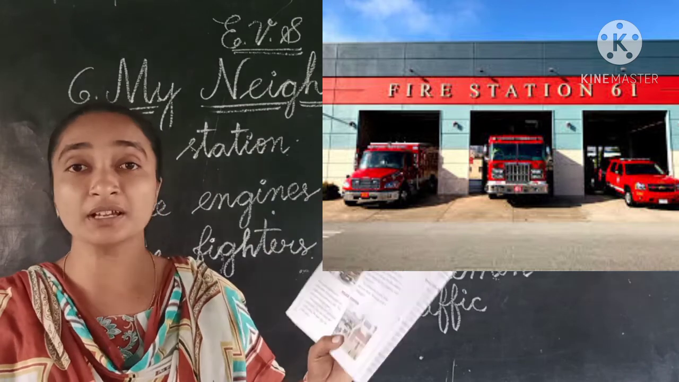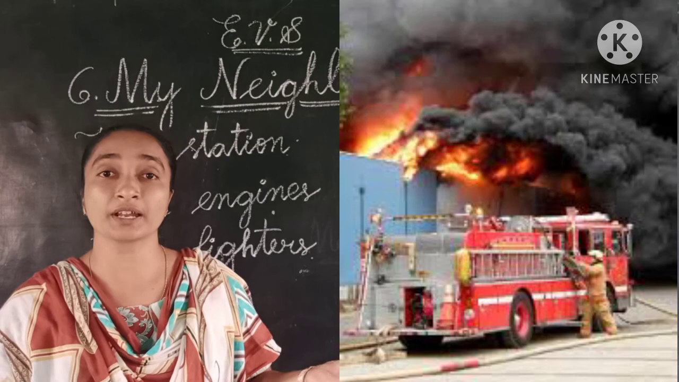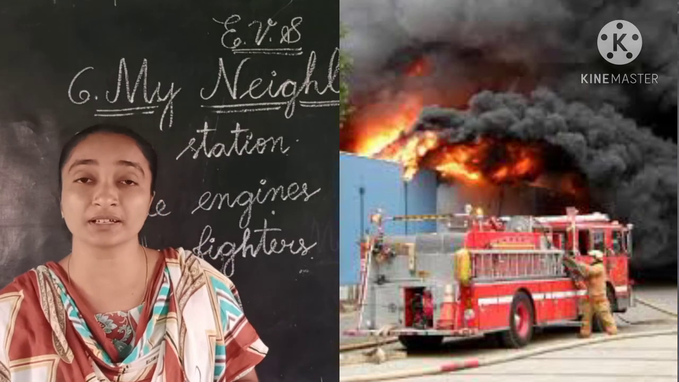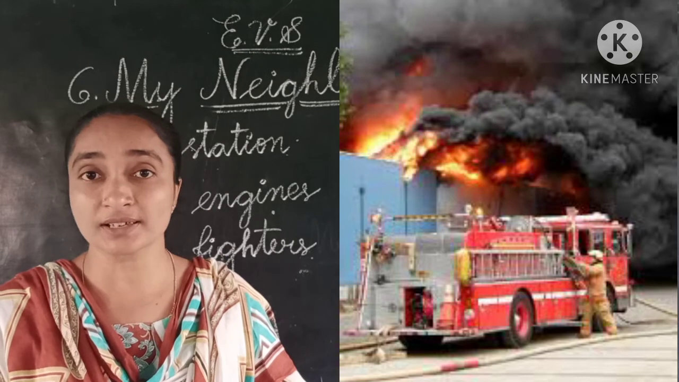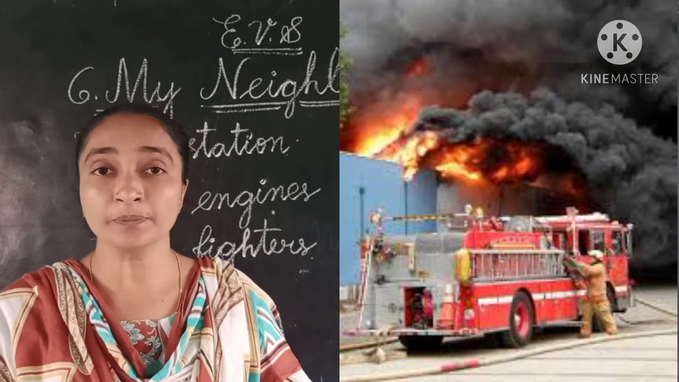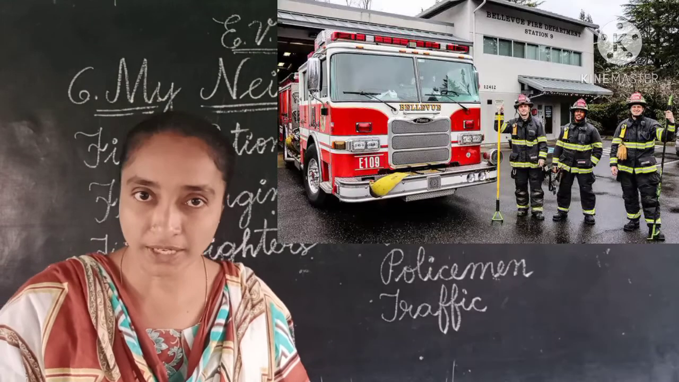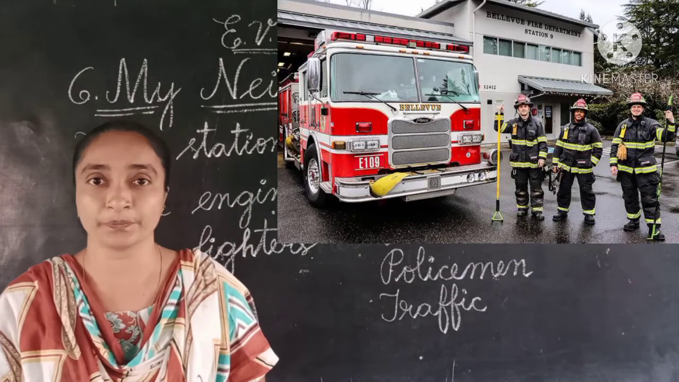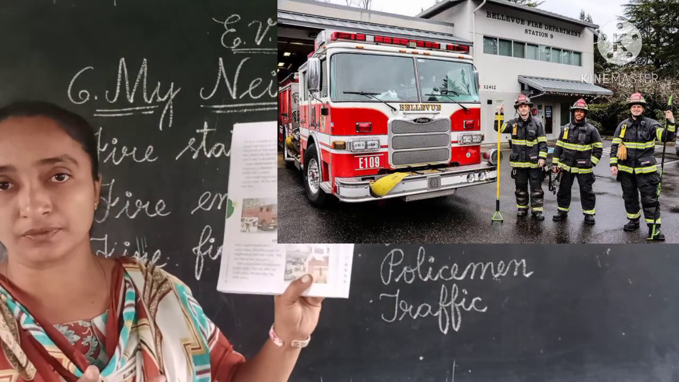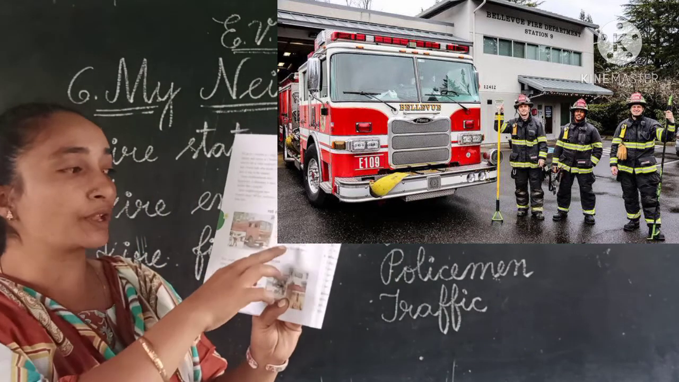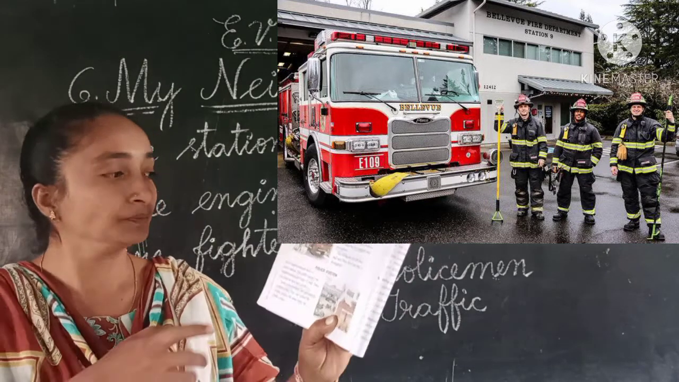Suppose suddenly a big fire starts from a short circuit or something, in the apartments. Then it is very dangerous. In that time, who will be there to save our lives? Yes, the firefighters and the fire engines. Children, we can call the fire station and immediately they will come and save our lives. A fire station will have the fire engines and firefighters.